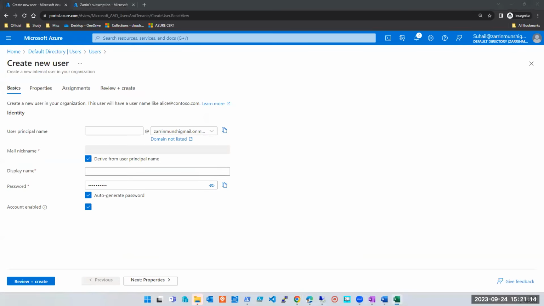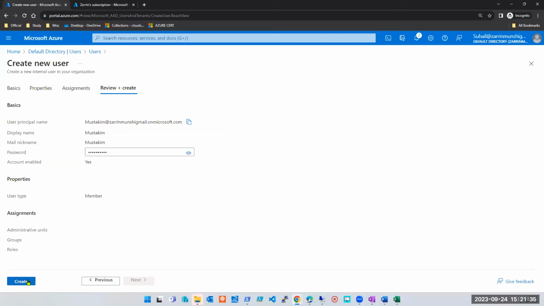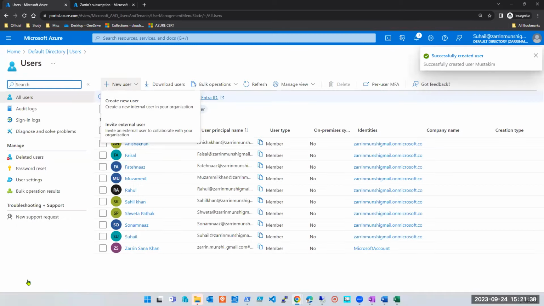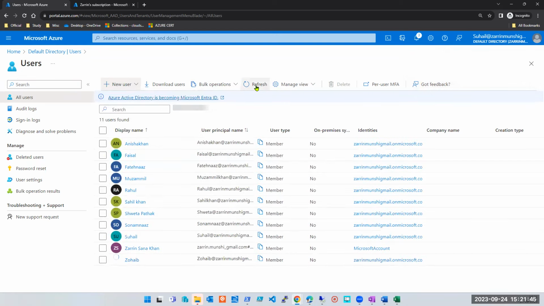Now let me create another user. Anytime you create a user, you simply have to add that user to that particular group, and your user will have all the accesses he wants, because you have already given the access level on that resource to that security group. And same thing, if you want to remove someone's access, you don't want to remove that user, just remove the access. So instead of going to that subscription and removing everything, you simply remove that user from that group and the access is gone.